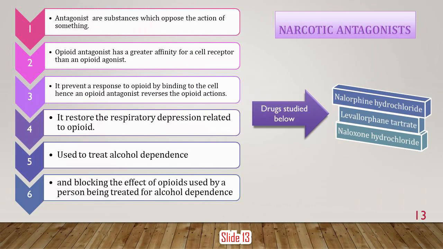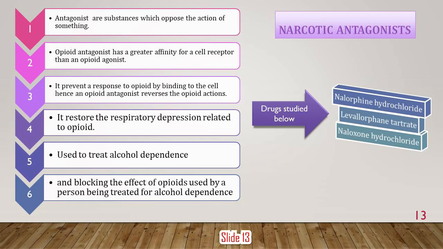So now we are at narcotic antagonists. We have learned about three drugs which act as narcotic antagonists. Antagonists are substances which oppose the action of something, right? That means agonist, antagonist. An opioid antagonist has a greater affinity for a cell receptor than an opioid agonist. It prevents a response to opioids by binding to the cell, hence an opioid antagonist reverses the opioid action. It restores respiratory depression related to opioid use, is used to treat alcohol dependence, and blocks the effect of opioids used by a person being treated for alcohol dependence.